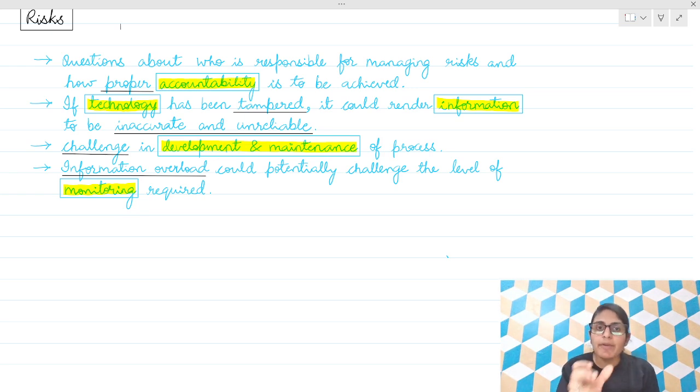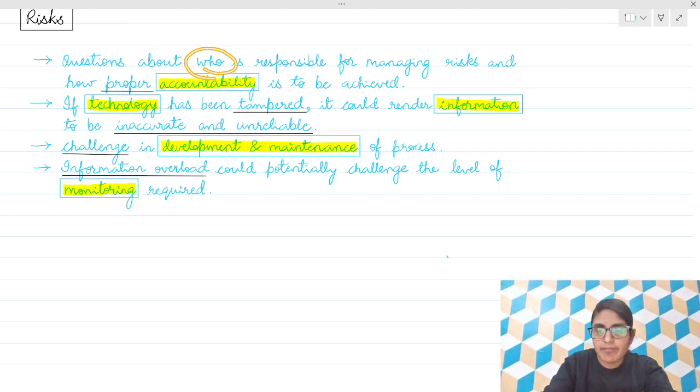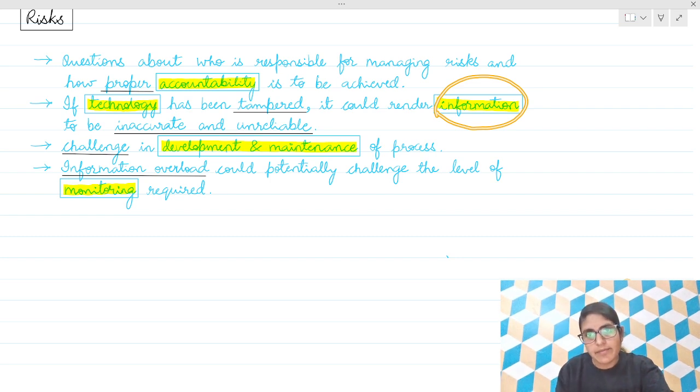Proper accountability: questions about who is responsible for managing risk and how proper accountability is to be achieved. If technology has been tampered, it could render information inaccurate and unreliable.